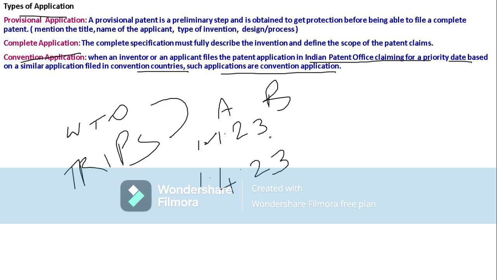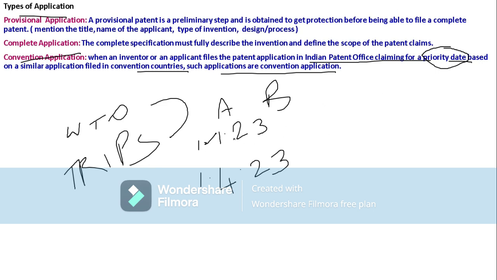Depending upon the priority date, they will examine the applications, and depending upon the priority date they will assign the patents.